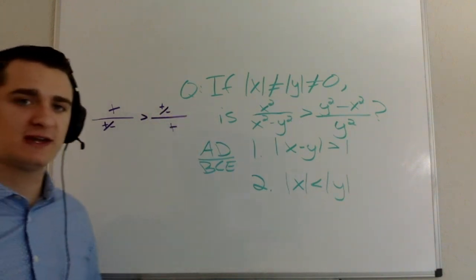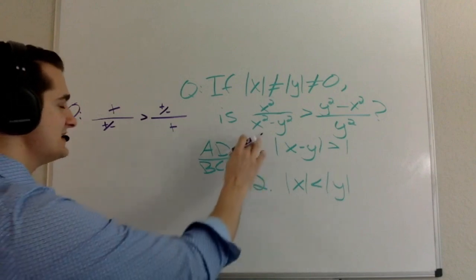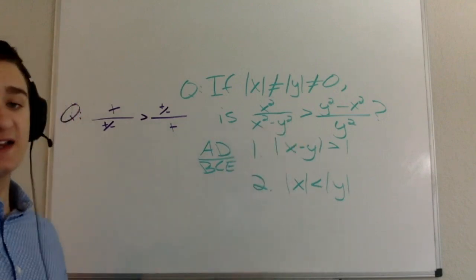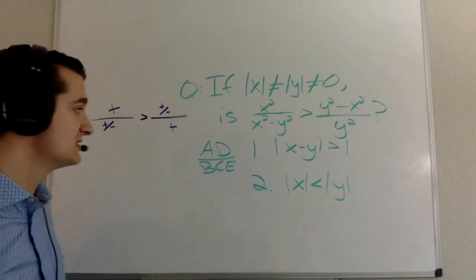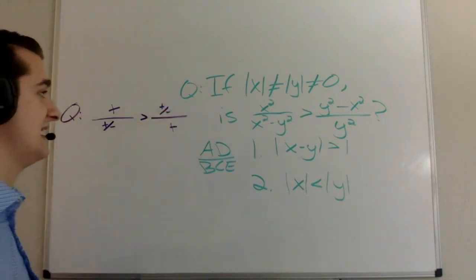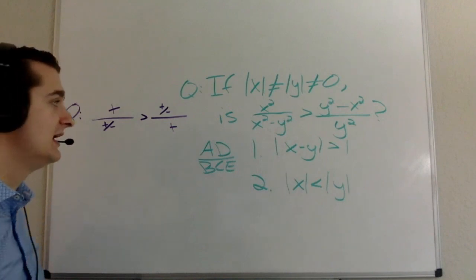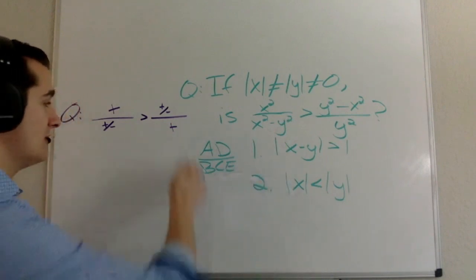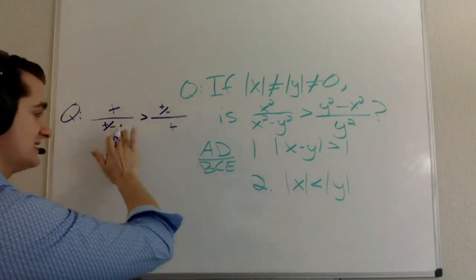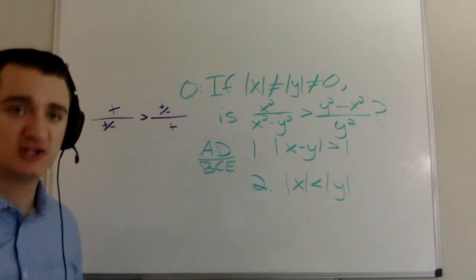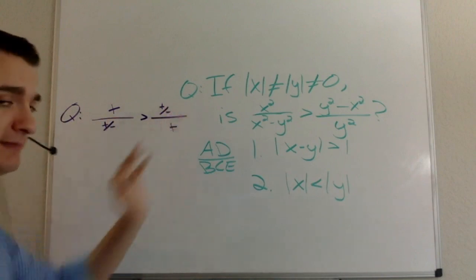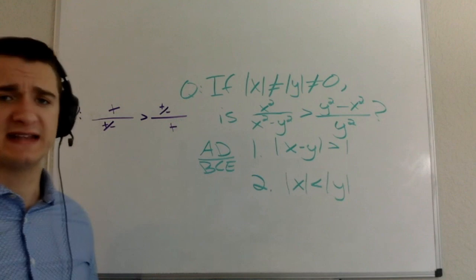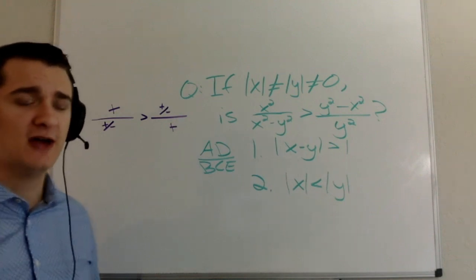And what I realized really quickly here is that this x squared minus y squared thing is going to be very important. Because if x squared happens to be greater than y squared, well, then this is positive and this is negative, and the answer to the question is yes. If y squared is greater than x squared, well, then this is positive, this is negative, and the answer to the question is going to be no, because I'm going to have a negative on this side and a positive on this side.